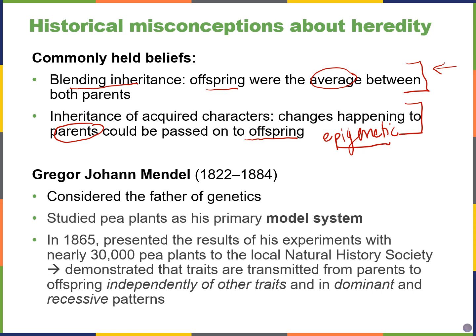So Gregor Mendel is often considered to be the father of genetics, and he studied pea plants as his model system. In fact, in around 1865, he presented the results of experiments that he conducted on over 30,000 pea plants to the Natural History Society, and he showed that traits are transmitted discretely from parents to offspring, and each trait is transmitted independently of other traits, and there were clear dominant and recessive patterns that we'll talk about in this chapter.